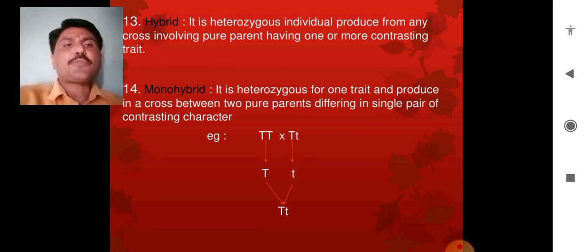After crossing these pure ones, we get one tall and one dwarf, and these both are crossed, and then we again get one capital and one smaller, but phenotypically it will look like its pure parents.